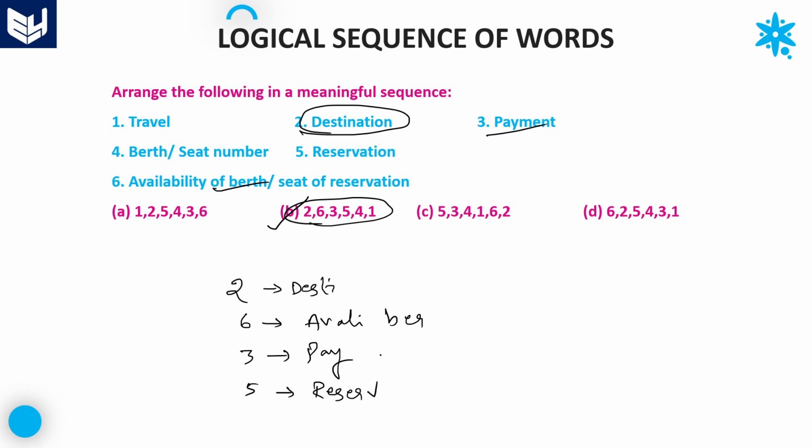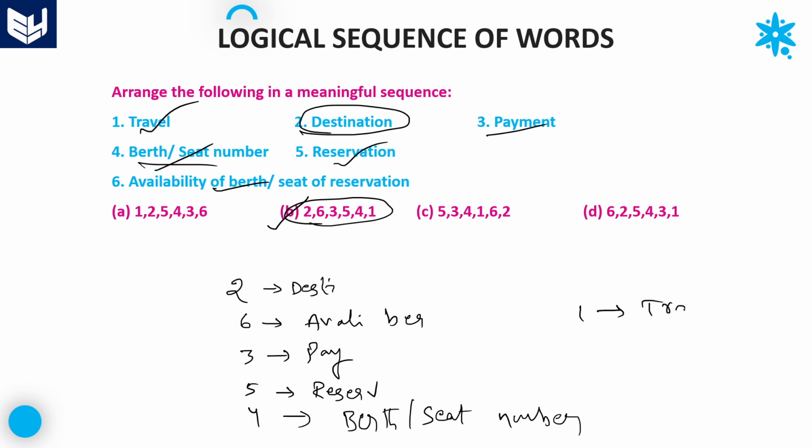If the reservation is done, then we go for berth or seat number. Once the reservation is done, definitely we'll get a berth or seat number. Once these are fixed, finally we can travel.